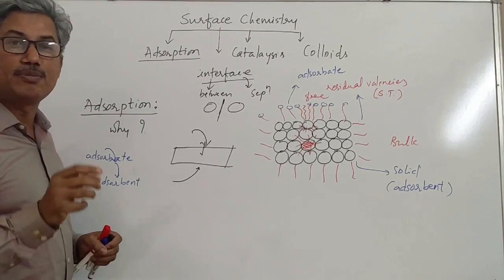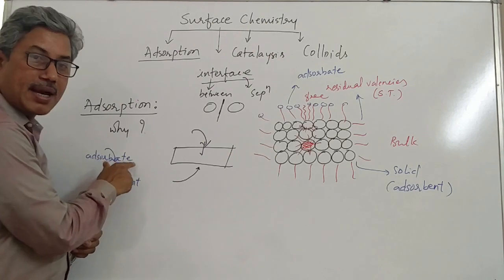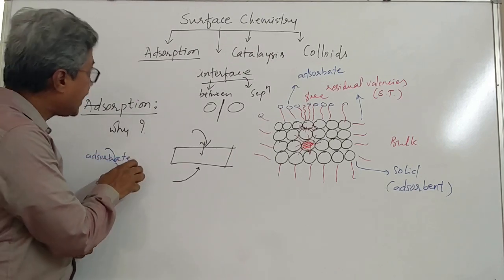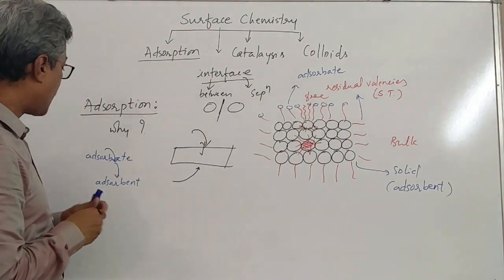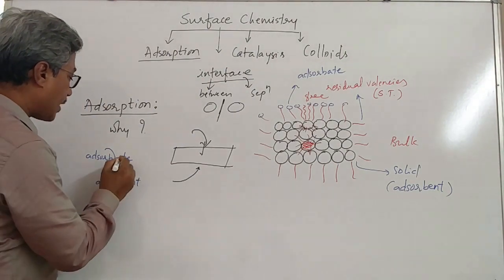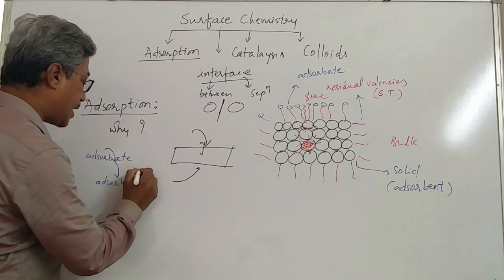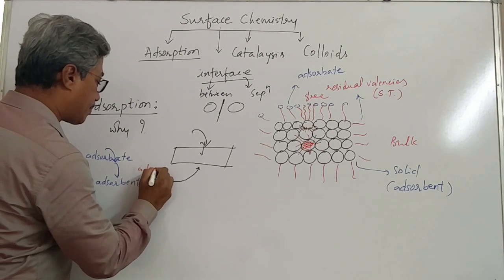The process of accumulation of adsorbate particles on the adsorbent is known as adsorption. Clear, students?